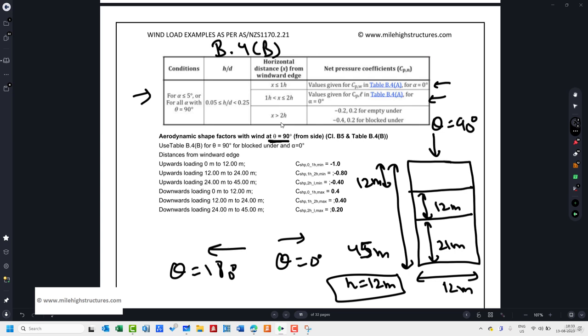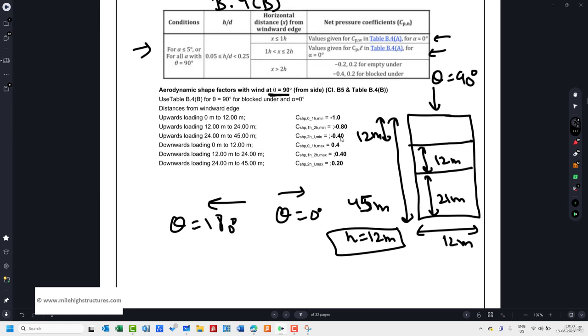Why? Because when wind is flowing from this direction, it is a basic, classic example of wind engineering, that along the span of 45 meters, the wind load shall not be the same. It shall be varying, or we can say it shall be decreasing in its intensity. So in these three values, you can see that here the value was -1.0. It reduces to -0.8 here, and it reduces to -0.4 here.